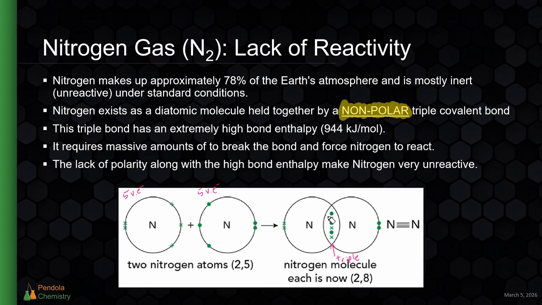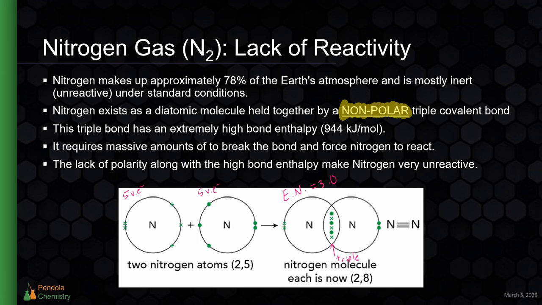But because nitrogen has 2 atoms of the same element, nitrogen, which have a really high electronegativity, but at the end of the day, the same electronegativity of 3.0. The electronegativity of nitrogen is 3.0. It's going to be neutral. These 2 elements have the exact same pull on the 6 electrons in the triple bond, so there is no partial positive, partial negative side. That fact that the molecule of nitrogen is nonpolar makes it very unreactive.